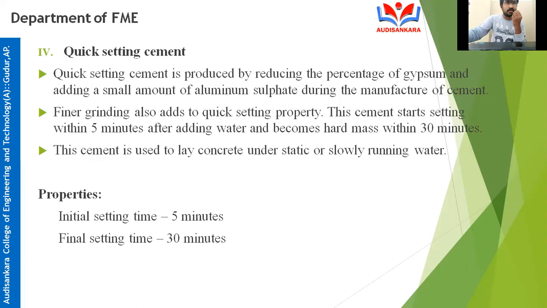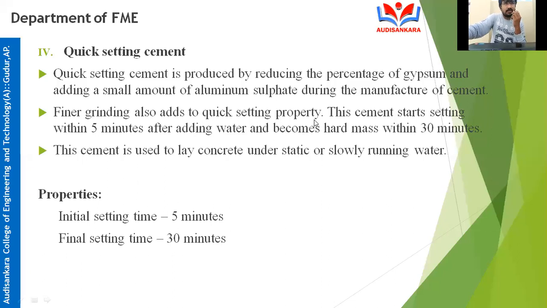Okay, just observe that one. Next, adding a small amount of aluminum sulfate. There also, we have studied tricalcium aluminate. What we are adding here is a small amount of aluminum sulfate, so aluminum is imparting the quick setting property to cement. Are you clear? Next, finer grinding also adds to the quick setting property.